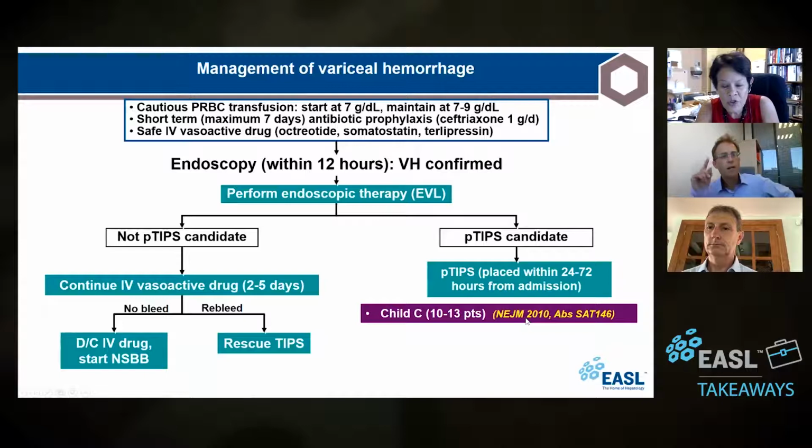One more question, excuse me for interrupting you, but this Child C, when is that measured? Because you made it very clear that we have to be careful with early, making a difference between rescue and preemptive. This is very clear. You're mentioning high-risk patients, Child C, but is that Child C at admission or one or two days later? When are you taking this Child-Pugh score?